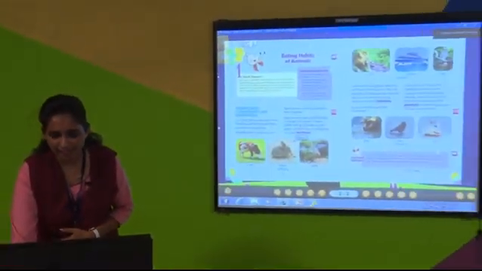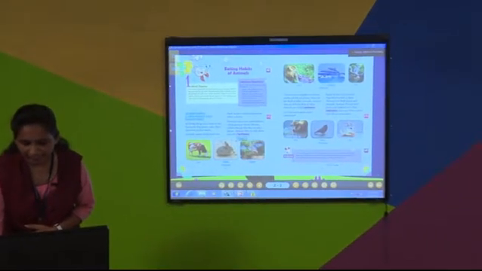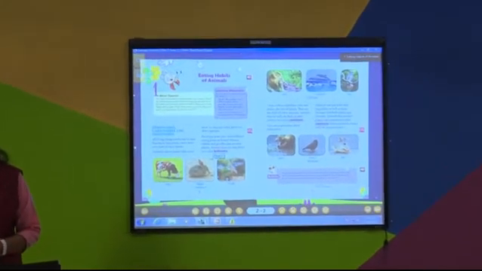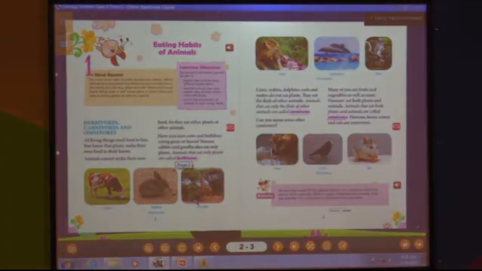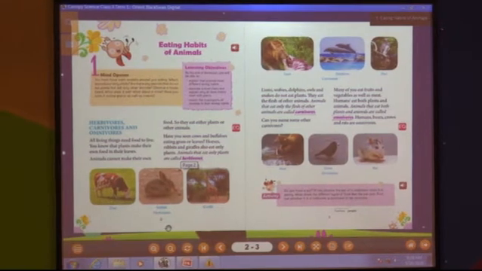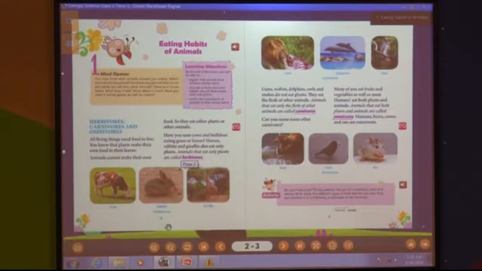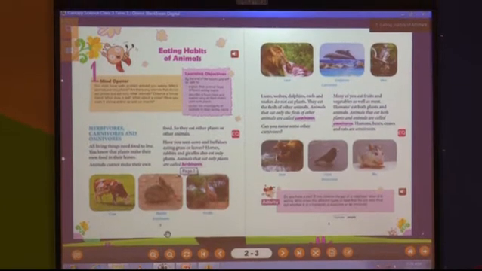Okay. Now tell me, what would we call an animal that eats only plants? Tell me students, what would we call that animal that only eats plant products? See on the screen, can you see? Cow, rabbit and giraffe. What do they eat? Plants. So, they are called herbivores. What are they called? Herbivores. Understood everyone? Yes.